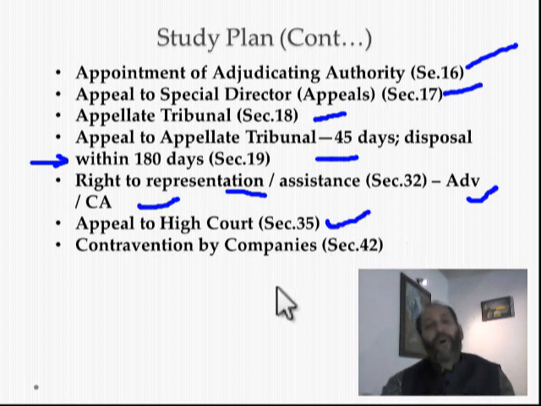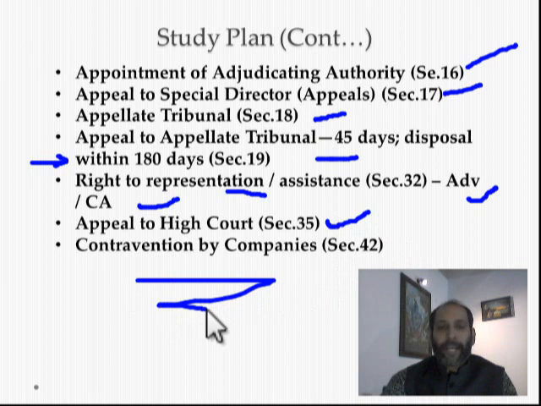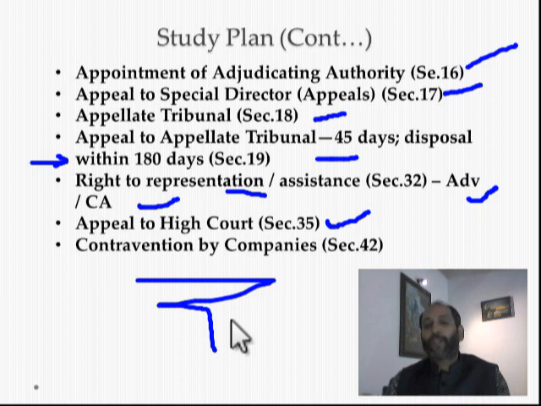And of course, in any law, you have the contravention by companies, which I had already dealt with in the other law, like the Securities Contract Regulation Act. This slide is regarding the prosecution and what are the remedies, and it is very important. Friends, this will end the FEMA law.